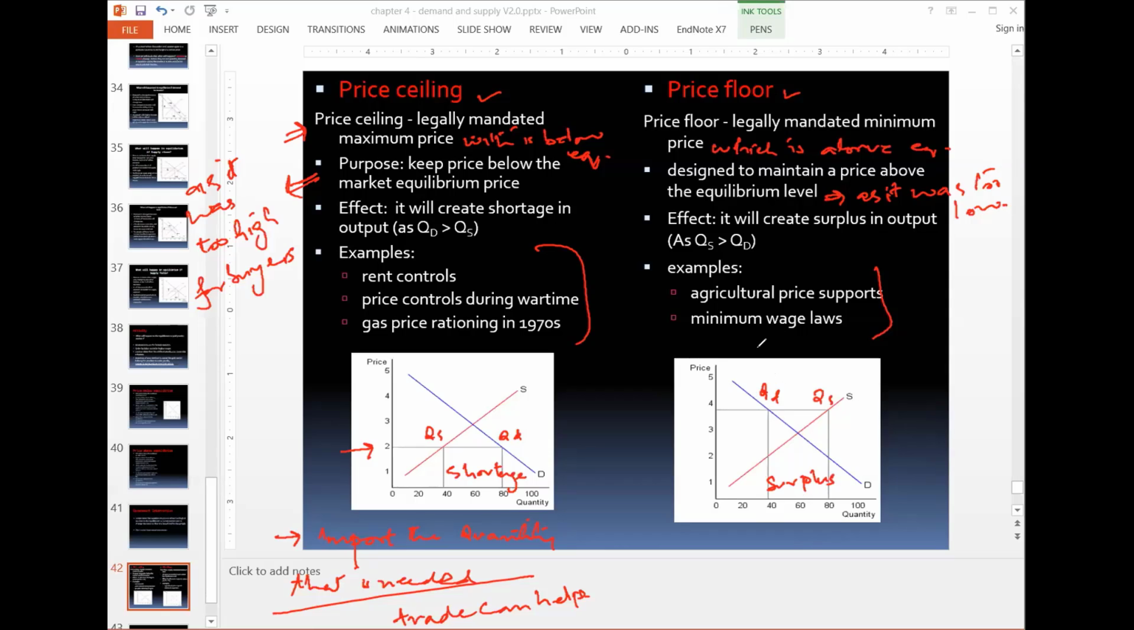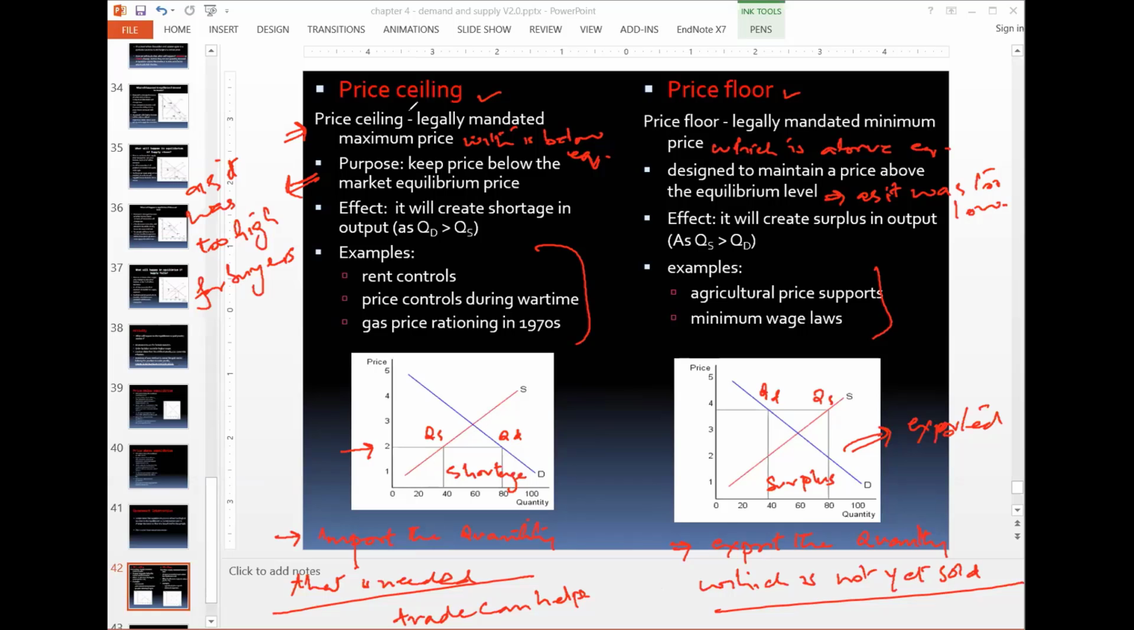Now here the intention was to help the seller, but the problem is buyers are not buying it. So how can we help the seller? Here we can export the quantity which is not yet sold. So it means trade can help here too. The extra surplus can be exported, and then it can help the sellers. This way the government can intervene and change the market orientation.